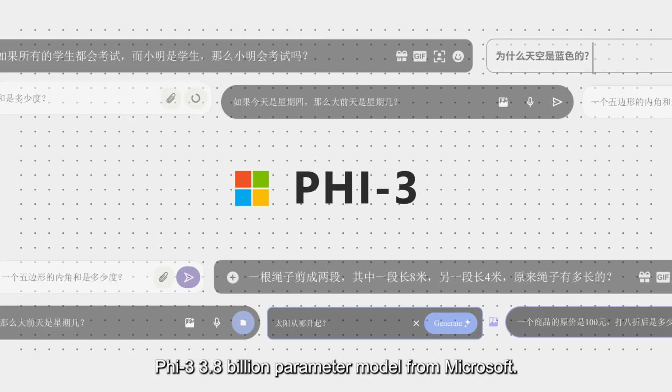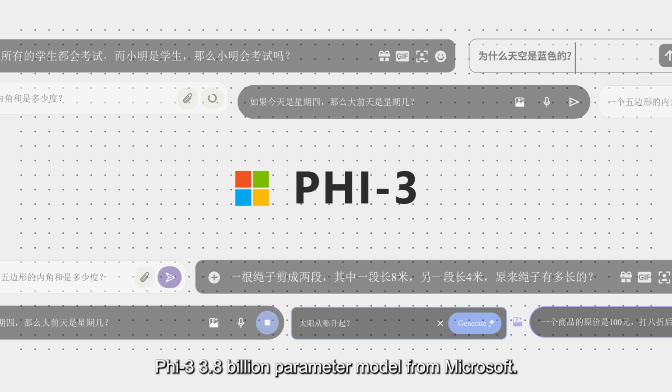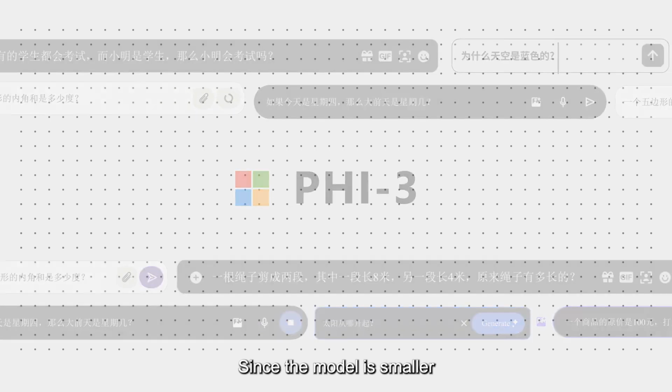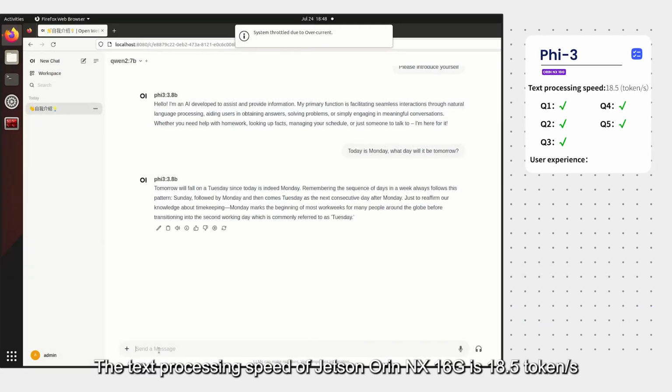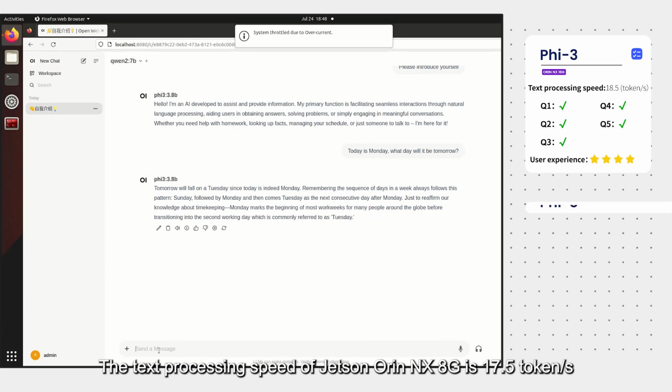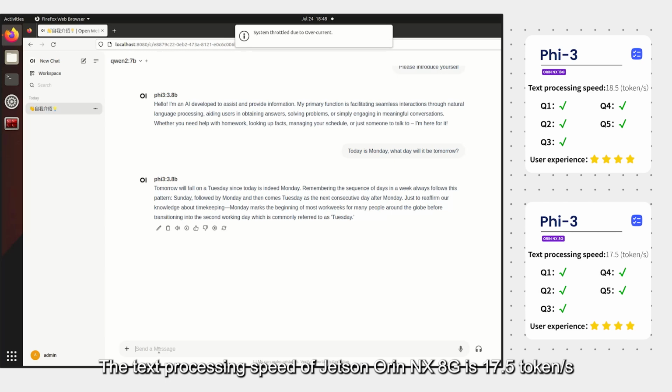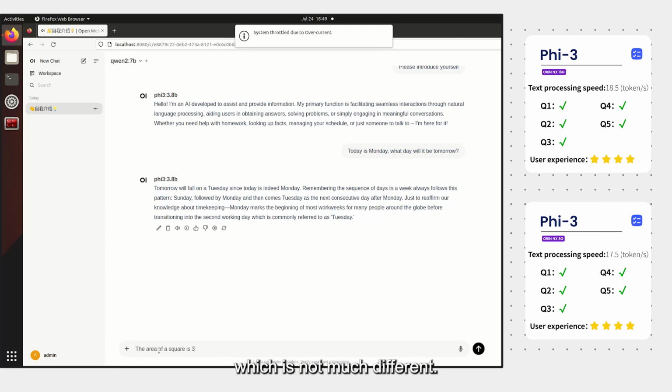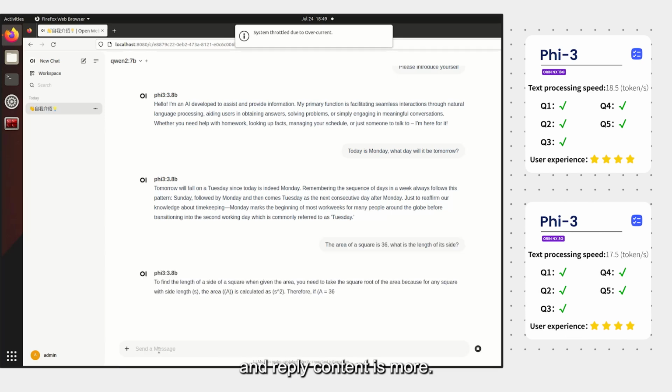Phi 3 8 billion parameter model from Microsoft. Since the model is smaller, the text processing speed of Jetson Orin NX 16G is 18.5 tokens/s. The text processing speed of Jetson Orin NX 8G is 17.5 tokens/s, which is not much different. The response accuracy is high, and reply content is more.